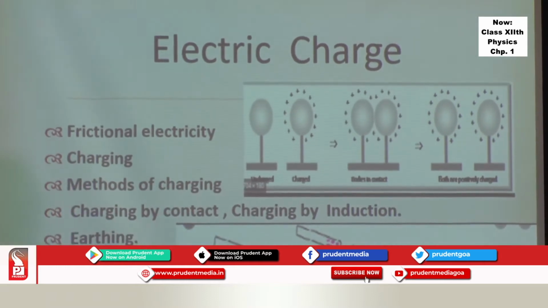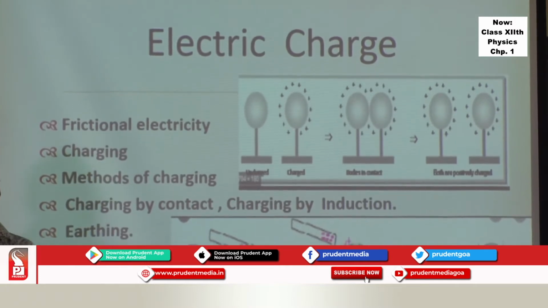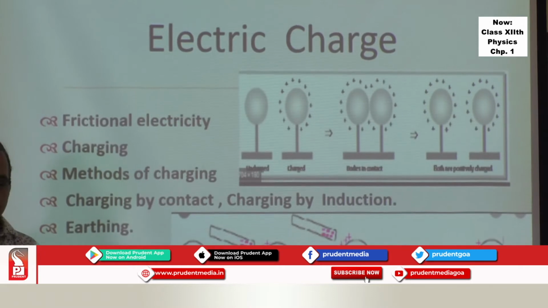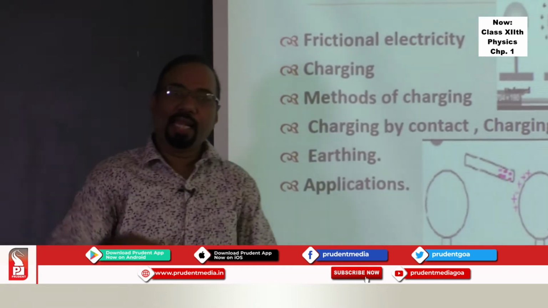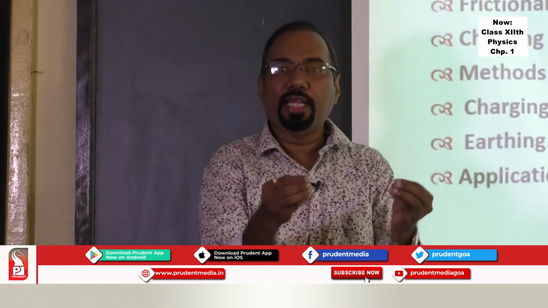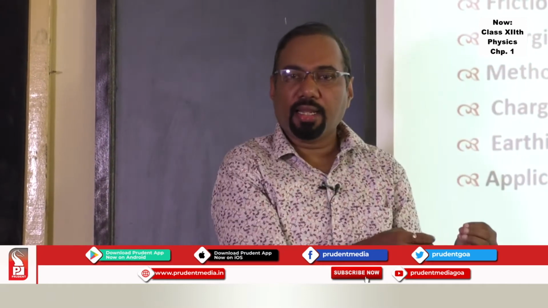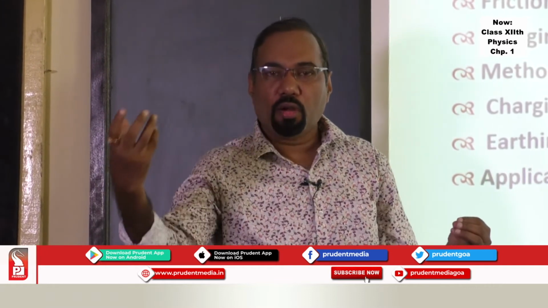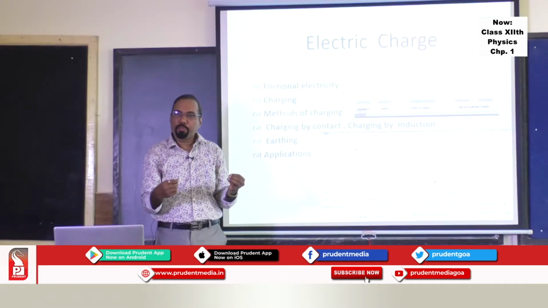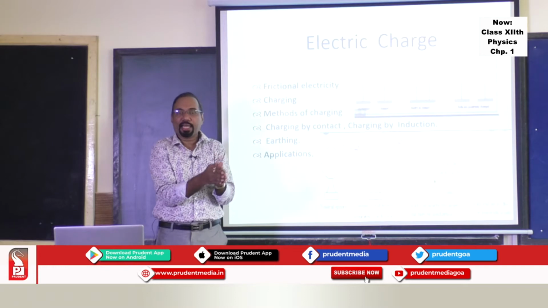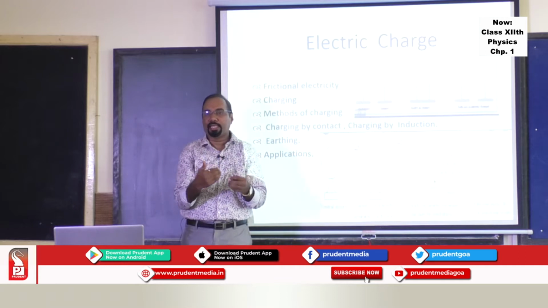These types of experiments were tried in ancient times as well. Thales of Miletus, in the 6th century BC, is mentioned as having done this type of experiment, where they took a glass rod rubbed with silk and another glass rod rubbed with silk. They found that the two glass rods repel each other. If you take a glass rod rubbed with silk and an ebonite rod or amber, which is some type of resin, rubbed with fur and take it close, it will attract. So they tried to categorize that there are two types of things existing.